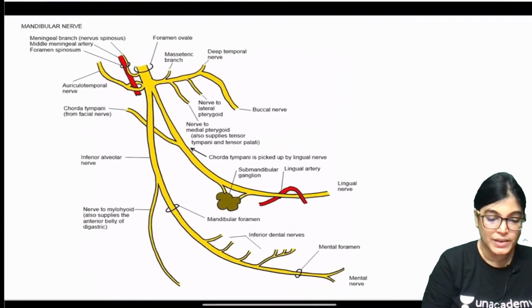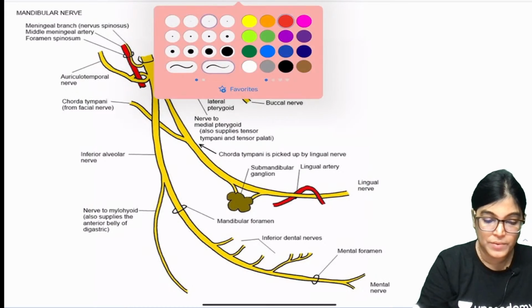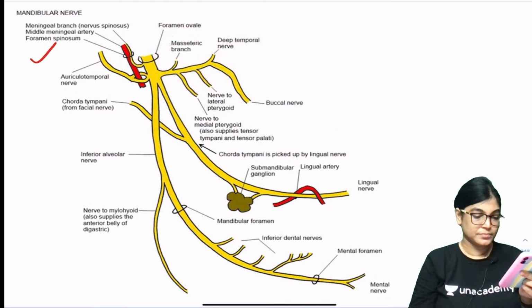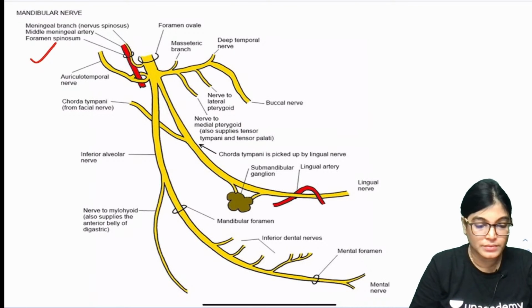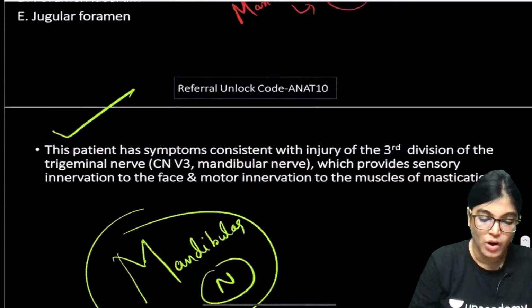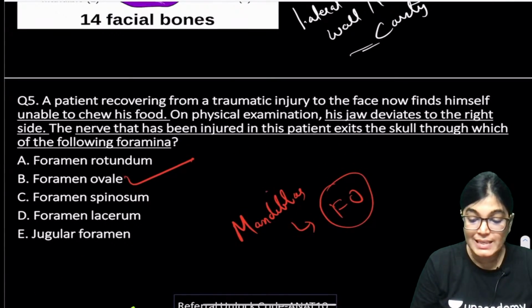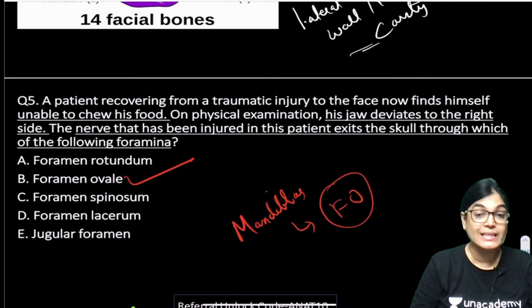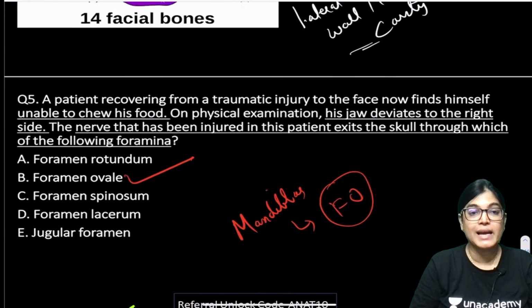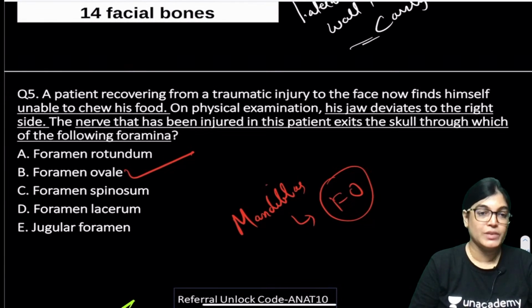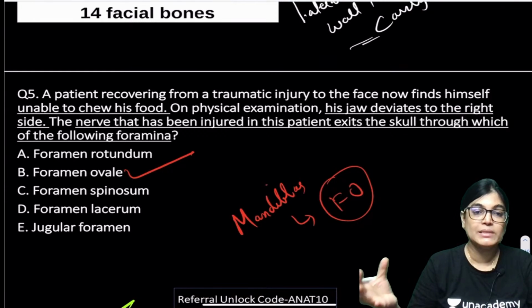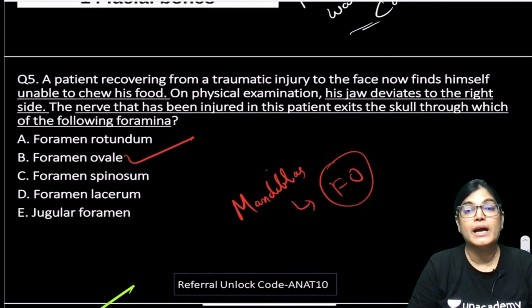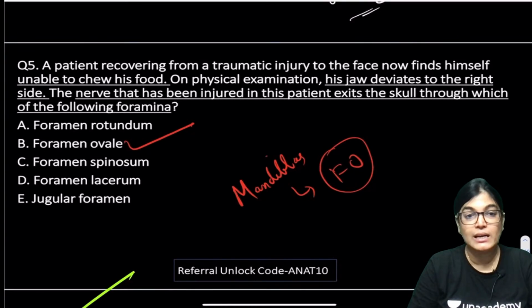So my dear friends, we can clearly see in this diagram the mandibular nerve, and that is actually not a confusion for this MCQ. His jaw deviates to the right side. So actually none of the options mentioned here, jugular foramen, foramen lacerum, foramen spinosum, foramen rotundum, involves the mandibular nerve. So that can be the correct answer.